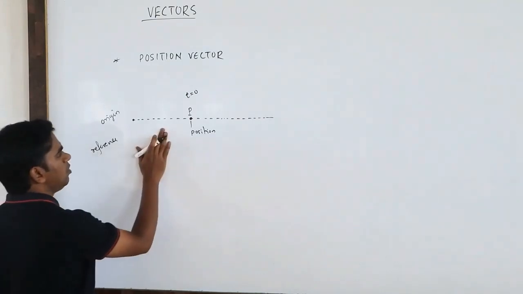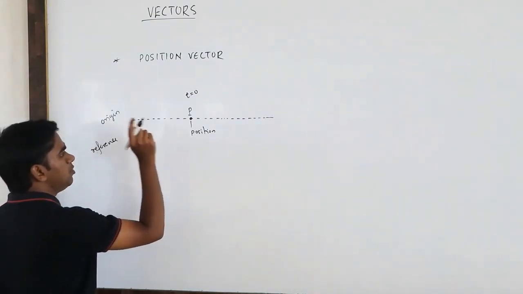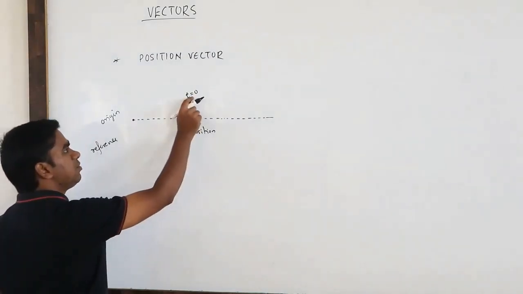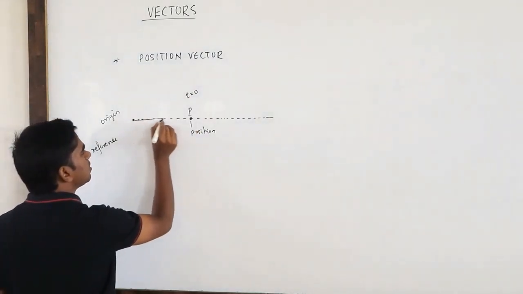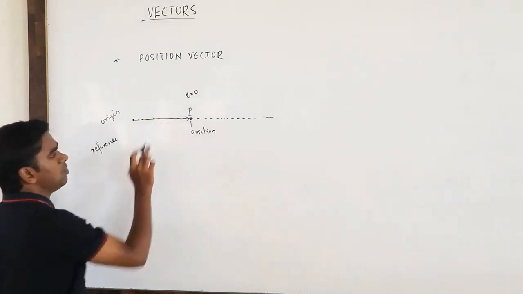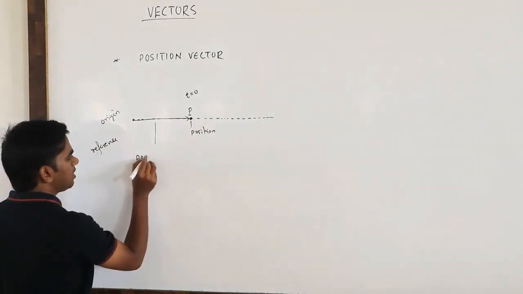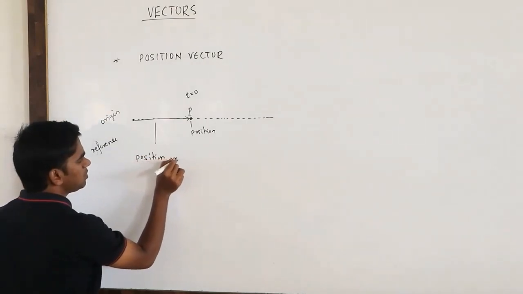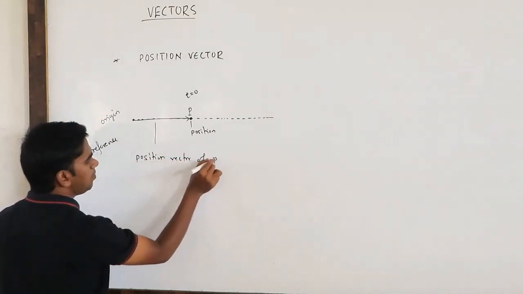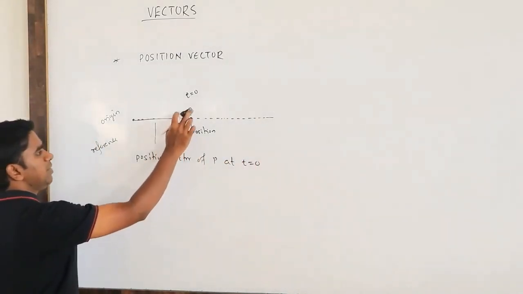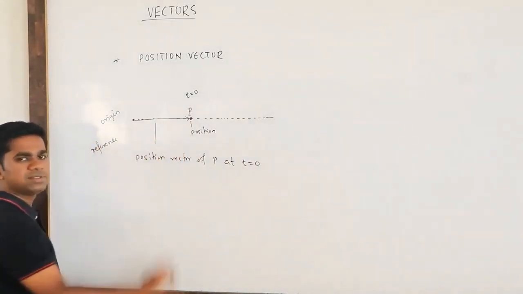So for this, what will be the vector? The position vector of particle P at t equals 0 is this one. This is going to be the position vector. How can you write it? Position vector of P at t equals 0.